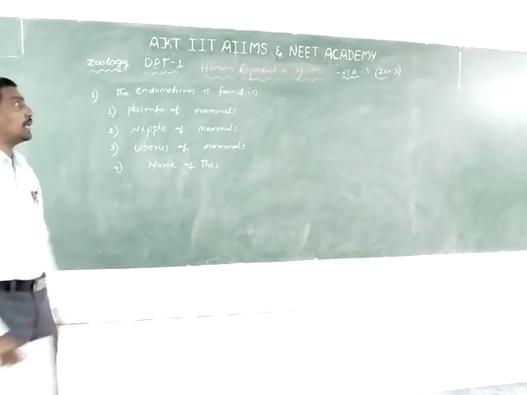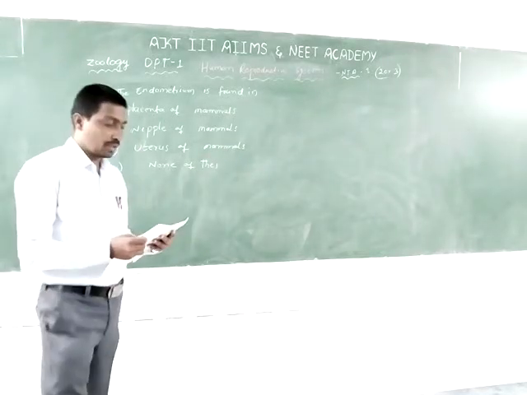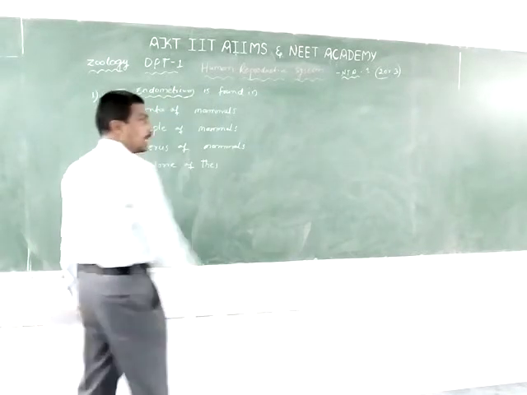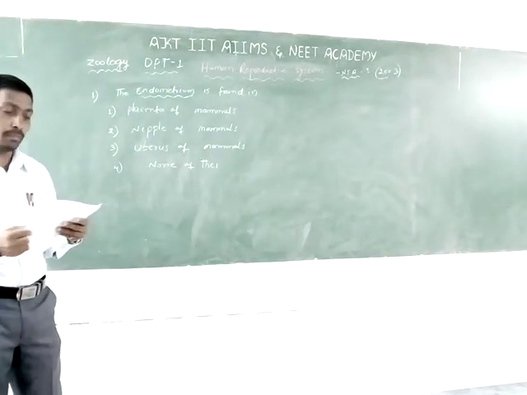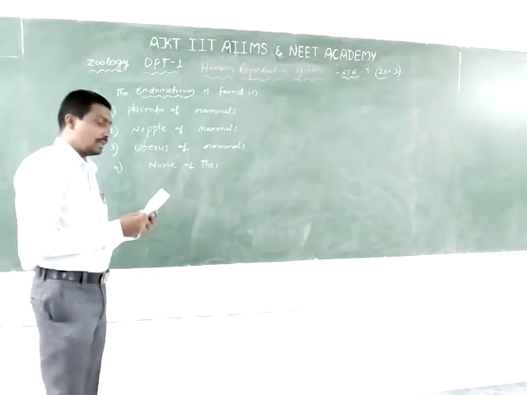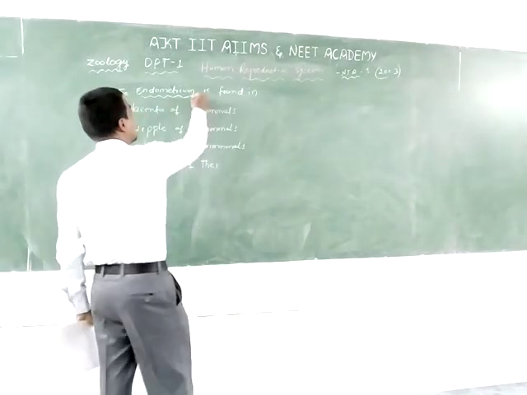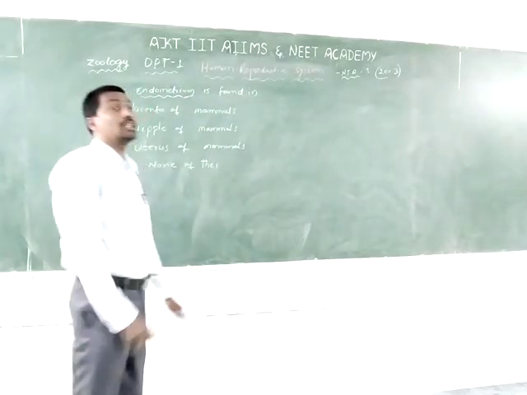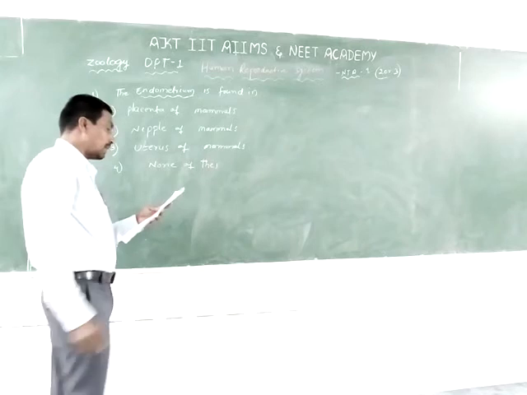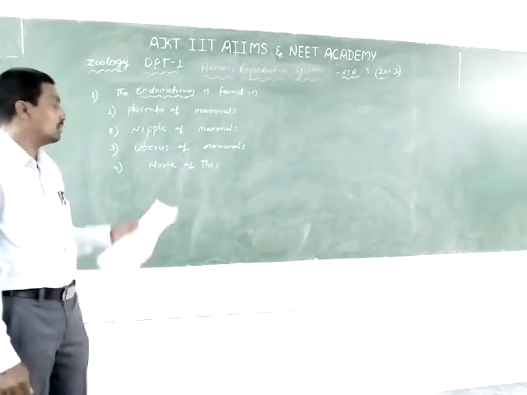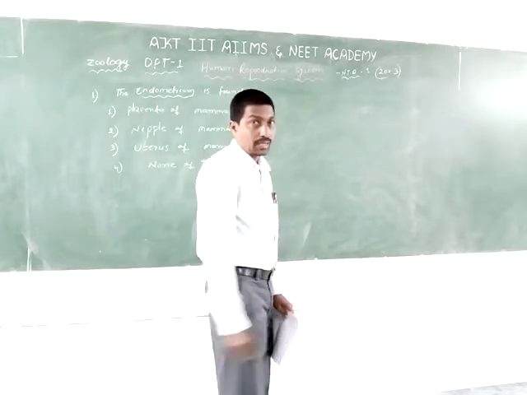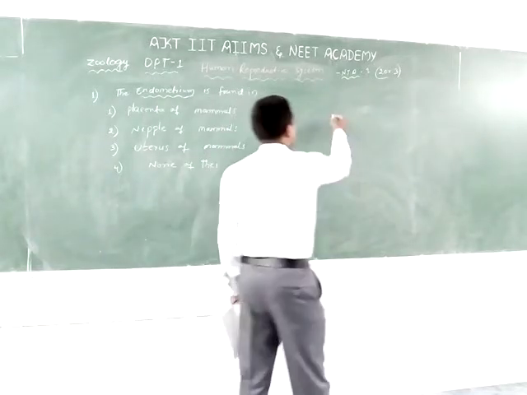Now, where is the endometrium found? The word endometrium is a Greek word, derived from endo, meaning within the uterus. These are the cyclical changes during the menstrual cycle. So what is the endometrium?